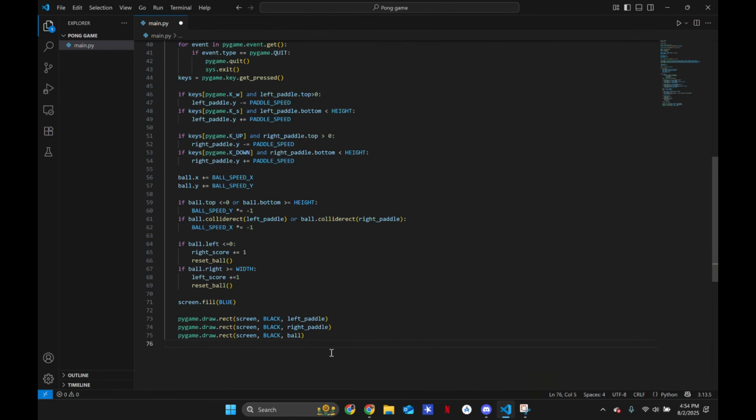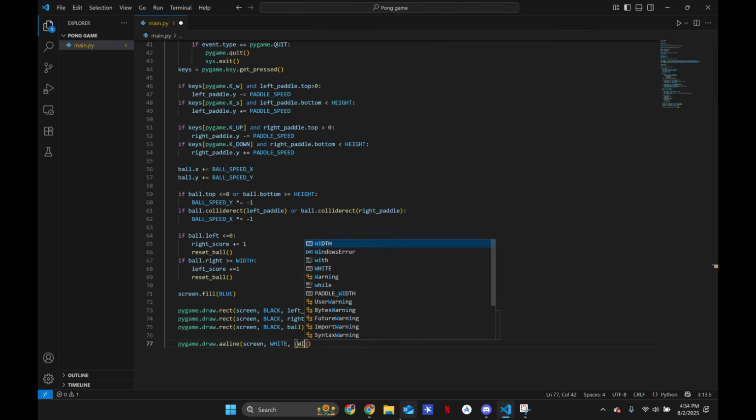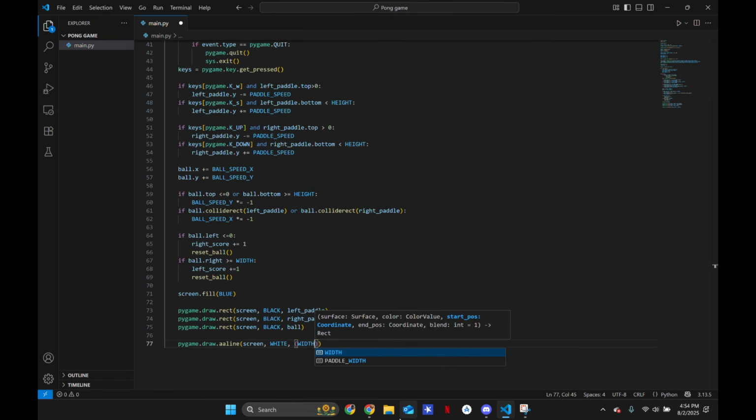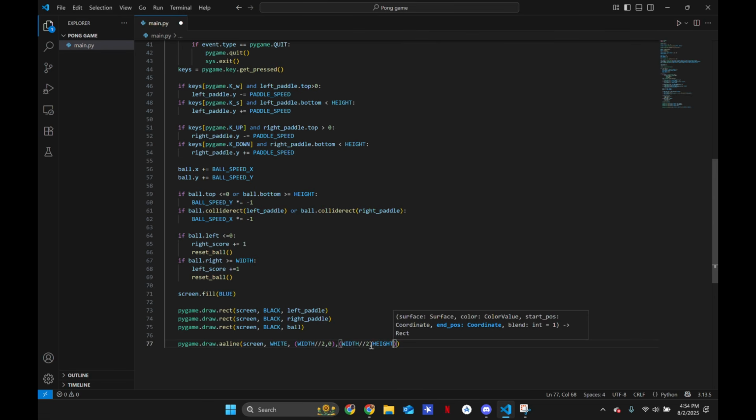Now that we have that, I can go ahead and draw a line that's going to divide the middle. Let's say draw.line on the screen. We can make this one white. There we go. And then for placement, we're going to say width divided by 2, comma 0, and then width divided by 2, comma height. So that's from where to where it's going to go. And that's our line.